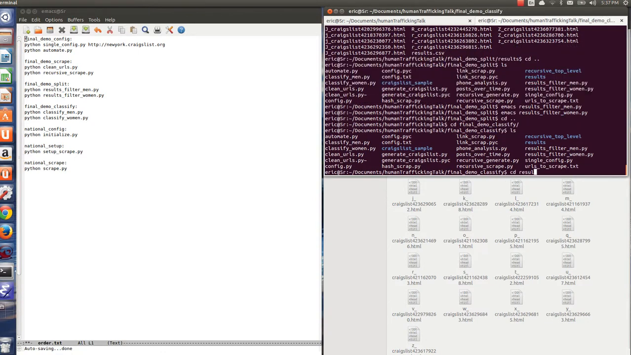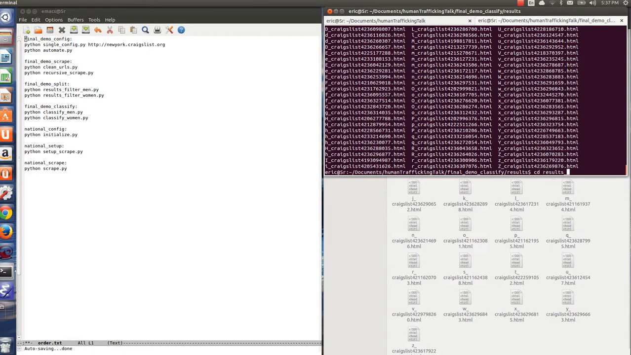Obviously, I've set this one up as well. Results. And so, this has a bunch of the men that were moved into this folder by running this script, the results filter men script. And then what I did is I classified a bunch of these as Johns, as not Johns, or hard to classify. And then I classify the remaining links or remaining web pages based on a naive Bayesian classifier. I'll go back through that in a second because I'm going to actually run the Bayesian classifier right now.